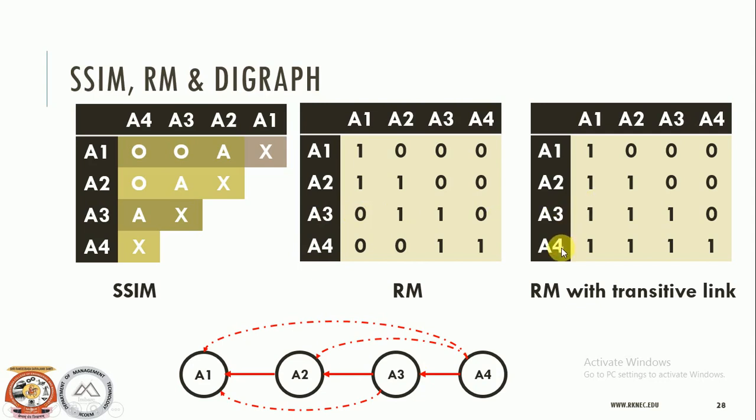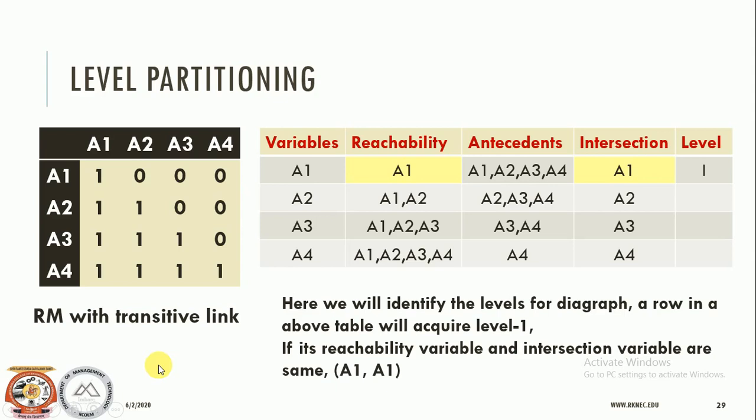Now here, A4 is in relationship with A3, A3 is in relationship with A2, and A2 is in relationship with A1. So A4 is in relationship with A1. So we need to add all these transitive links to the reachability matrix to get a final reachability matrix. Once the final reachability matrix is there, you can have a diagram like this with the four variables A1, A2, A3, A4. The links added in terms of transitivity are shown in dotted lines, and the ones having a direct relationship are shown in solid lines.